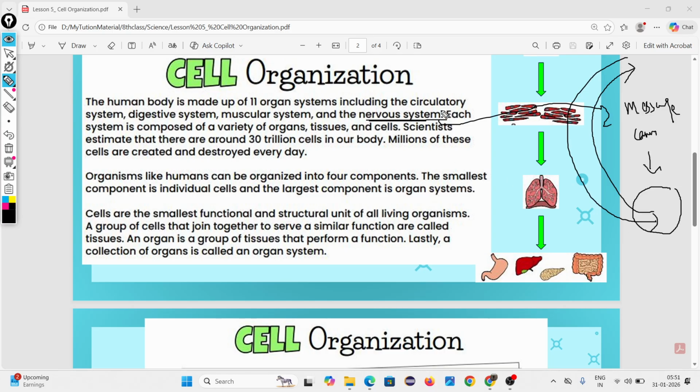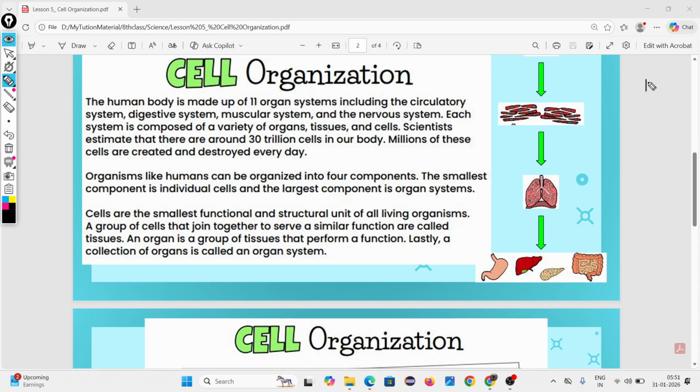So total 11 organ systems are found. Some of the important organ systems are circulatory system, digestive system, muscular system, and nervous system. Circulatory system transports important things from one part of the body to another. Digestive system helps in breaking down the food. Muscular system maintains our body and helps in movement. The nervous system carries the messages.